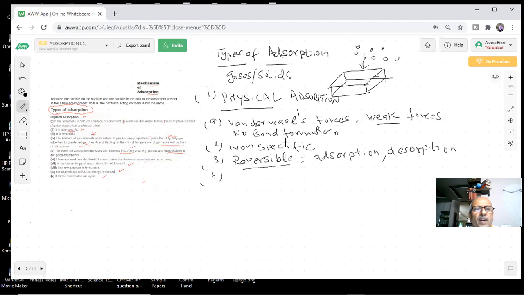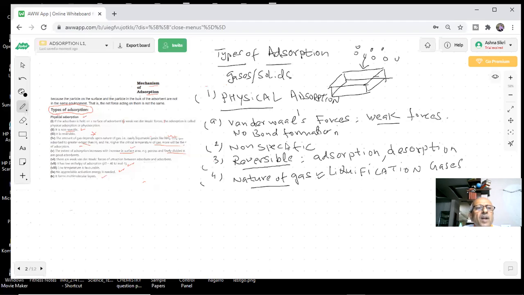Next, we are finding that the amount of the gas adsorbed depends on the nature of the gas. This is an important point here. Nature of gas. Here I have been telling you something very important. We have studied in 11th class something called liquefaction of gases. Very important question for exam.